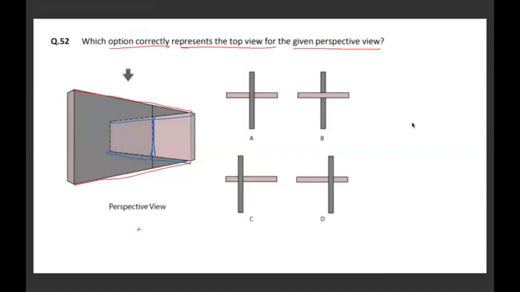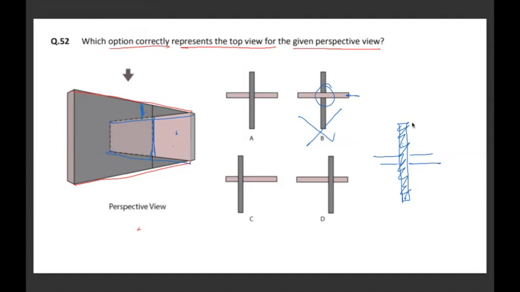Now here, if you observe, the gray wall is of more height compared to the red wall or the pink wall. So obviously, in the plan view, the gray wall will go through and through, versus the pink wall which will go somewhere in between, like this. That condition should be there. So the darker part, which is the gray wall, has to go through and through. So option B is wrong because the intersection condition is wrong here. It looks like the red wall is bigger, which is wrong.